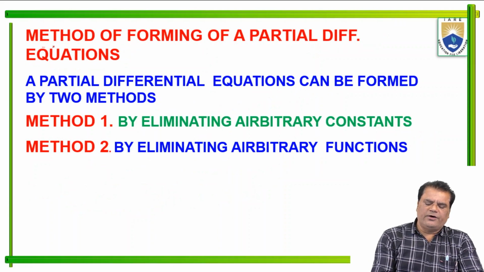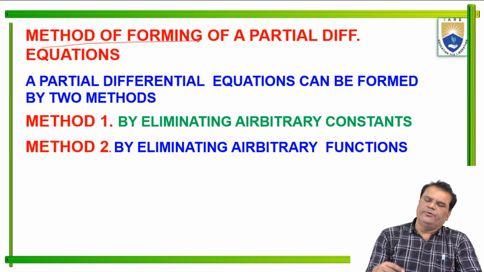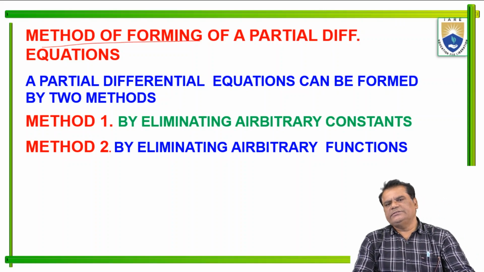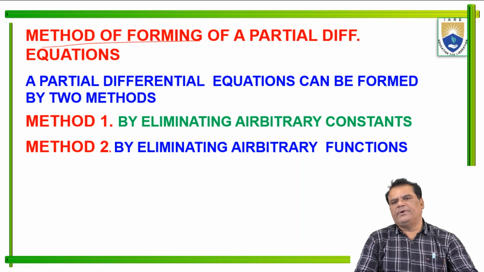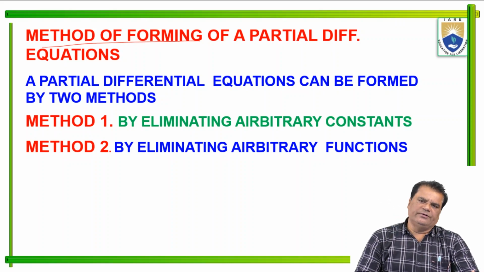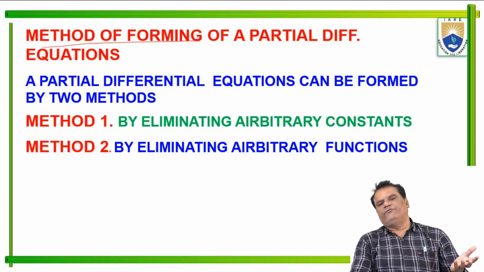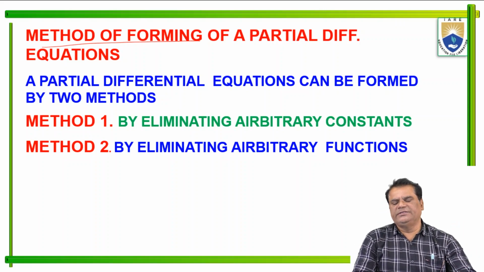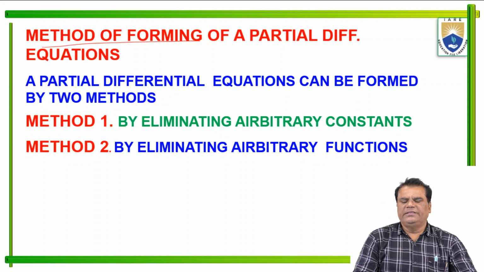Now, method of forming. We want to discuss how we can form a partial differential equation. If a function or any equation is given to me, then how can we form a partial differential equation with the help of the given relation?